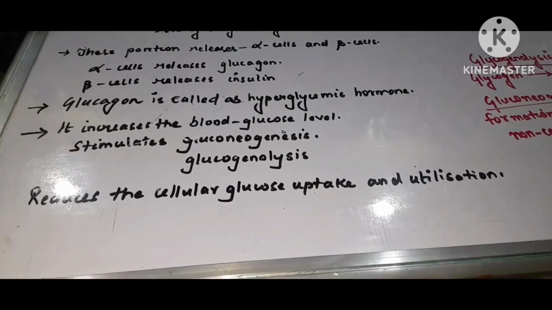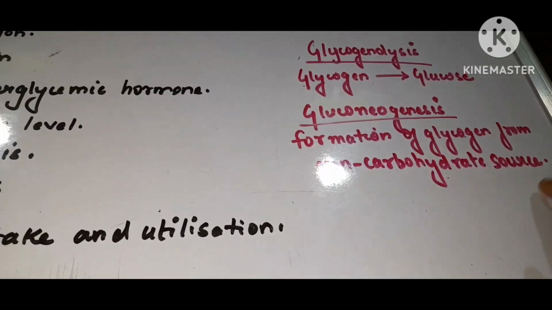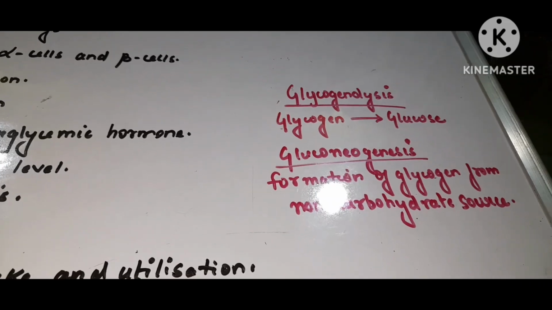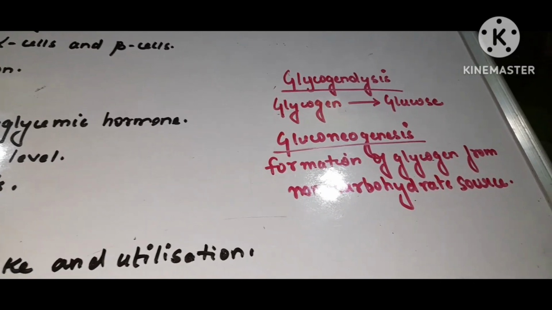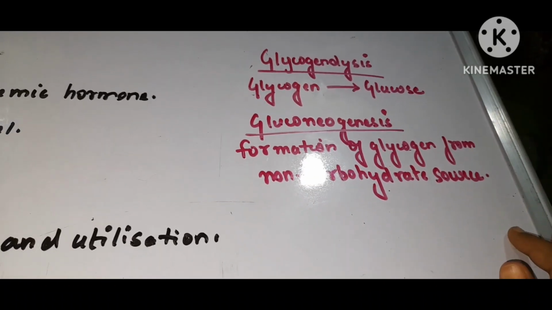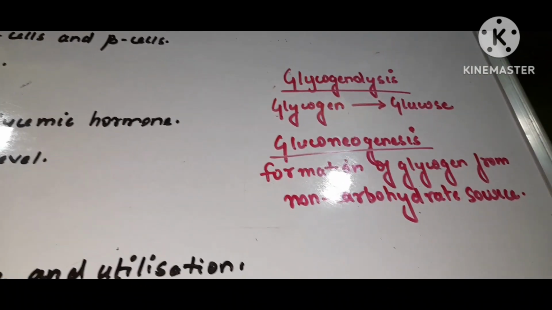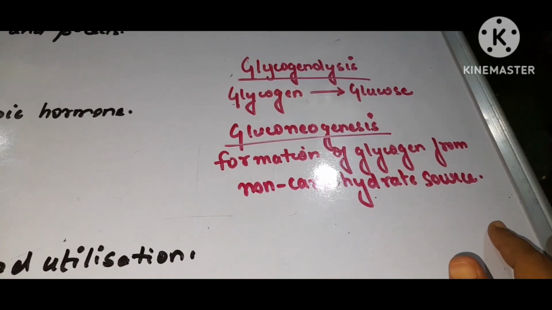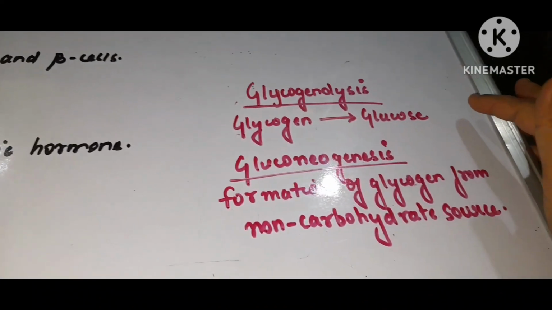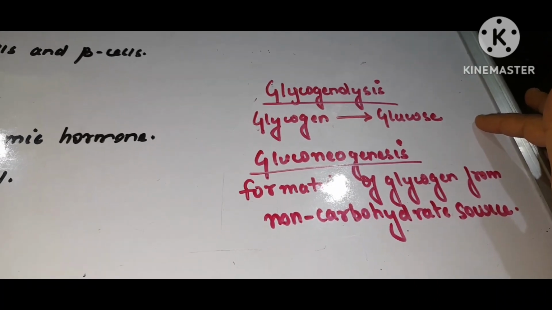Gluconeogenesis is the formation of glucose from non-carbohydrate sources. We all know that glycogen is formed from carbohydrate sources, but gluconeogenesis helps in the formation from non-carbohydrate sources also. Many amino acids help in this formation. So this is gluconeogenesis. Another process is that glucagon also stimulates glycogenolysis.